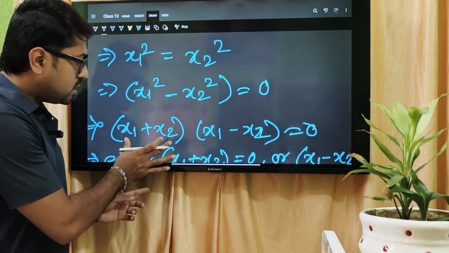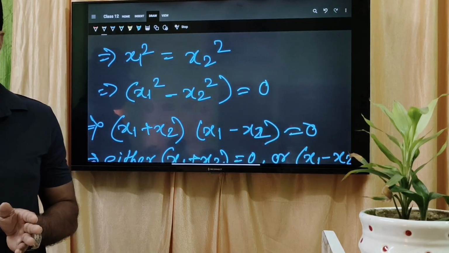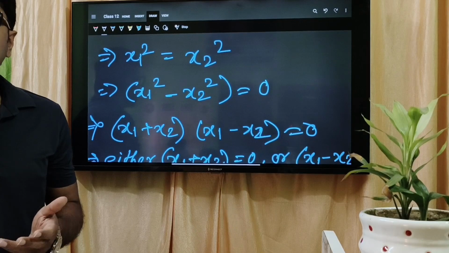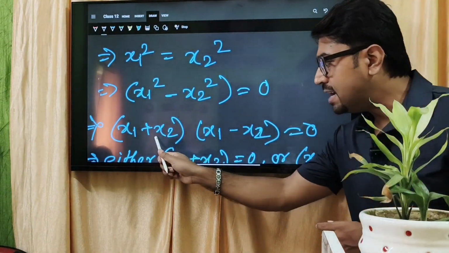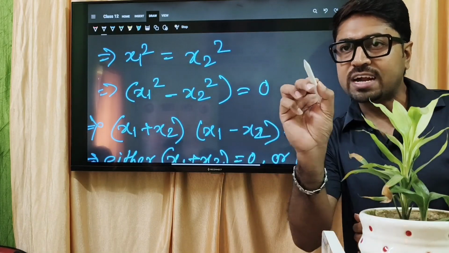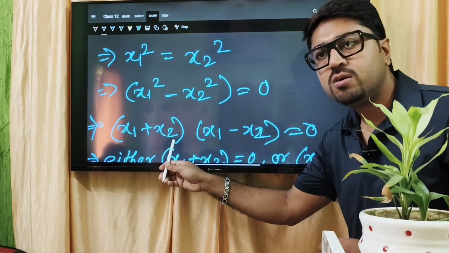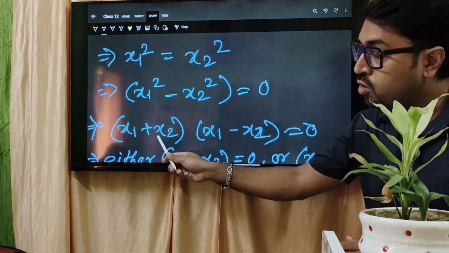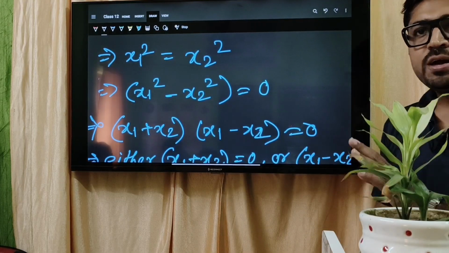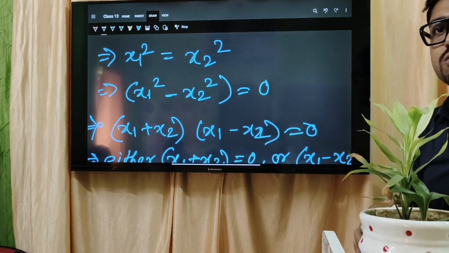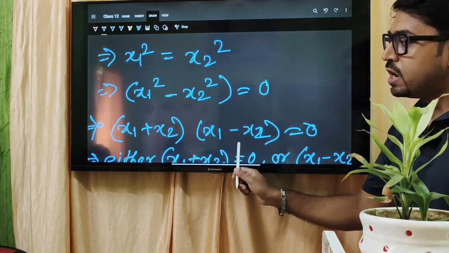It means the product of the two expression equal to 0. Product of two factor যদি 0 হয়, তো এটাকে কি বলা হয়? জিরো প্রোডাক্ট রুল। এন্ড জিরো প্রোডাক্ট রুল মিন্স কি? ভালো করে বোঝ, মাল্টিপ্লিকেশন জিরো কখন পসিবল? যখন যে কোনো একটা পসিবল হবে, একটা জিরো হতে হবে। লাইক ইফ এনি, সাপোজ দিস ওয়ান ক্যান বি জিরো or this one can be 0 or both can be 0, then multiplication 0 possible, right? Now that is the zero product rule. So my question is that which one is 0, which one is equal to 0? Definitely আমি কি maybe বললাম, maybe it is 0, maybe it is 0, or maybe both 0.